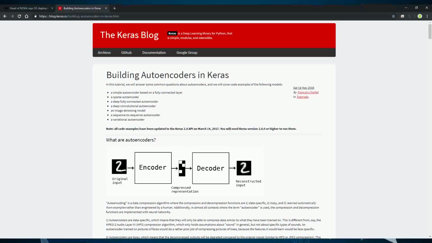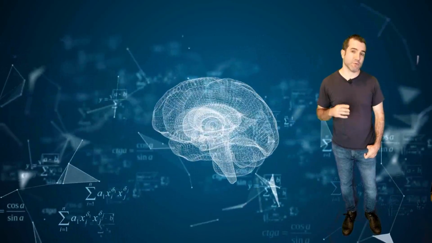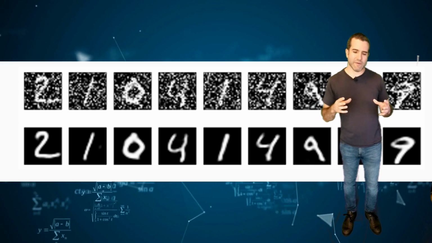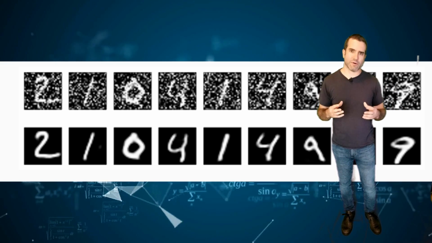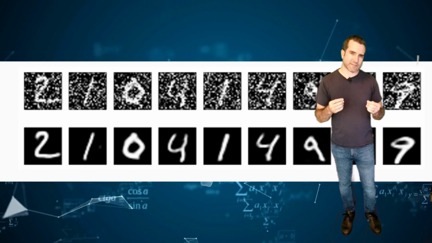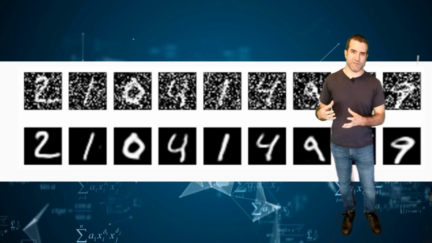An autoencoder is a sort of unsupervised deep learning algorithm that learns how to reduce the dimensionality of an input image or, say, a 3D spatial data structure like we have here and store it in a one-dimensional array of a given length. Now, the size of that array dictates how much fidelity we keep. There are several types of autoencoders, but the one I'm interested in is the denoising autoencoder. This thing feeds an image that's had some noise added to it through a neural network, which learns the sort of features that are in there and describes those in a short vector. That vector then goes through the decoder portion of this thing that learns how to reconstruct the image.